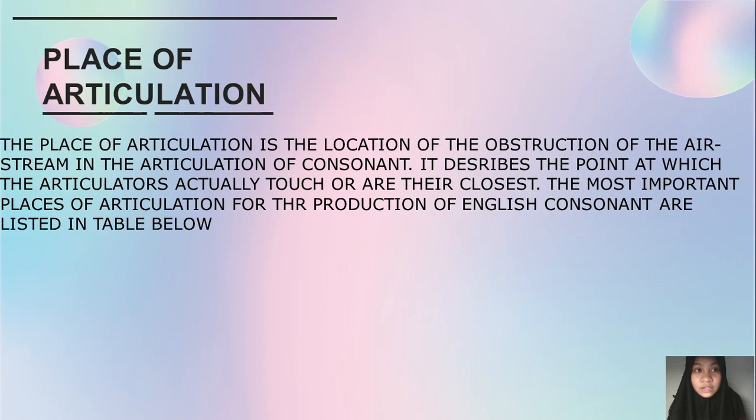Place of articulation. The place of articulation is the location of the obstruction of the airstream in the articulation of a consonant. It describes the point at which the articulators actually touch or are closest. The most important places of articulation for the production of English consonants are listed below.